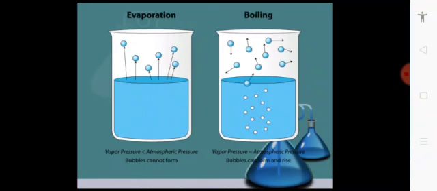Here you can see the difference between evaporation and boiling. Evaporation, as we discussed in the previous lecture, can occur at any temperature because the vapor pressure is less than the atmospheric pressure, and bubbles cannot form in evaporation. While at the boiling point, the vapor pressure is equal to the atmospheric pressure. Bubbles can form and rise to the surface, and different liquids have different boiling points.